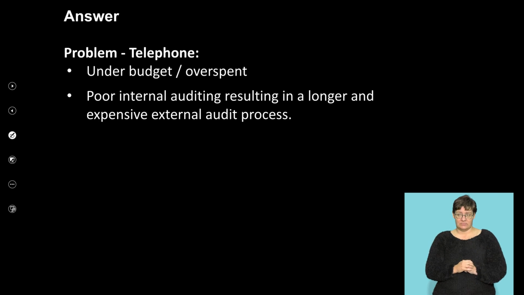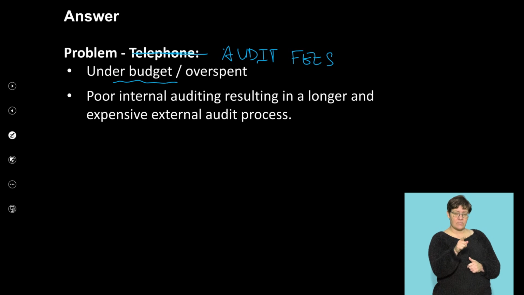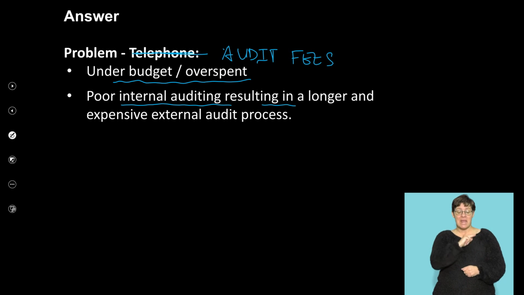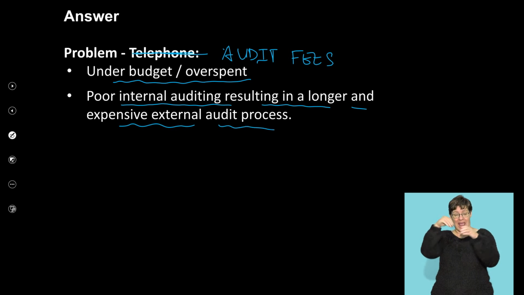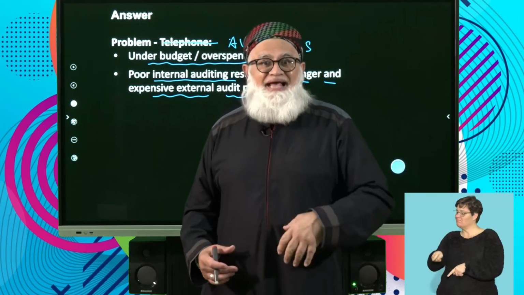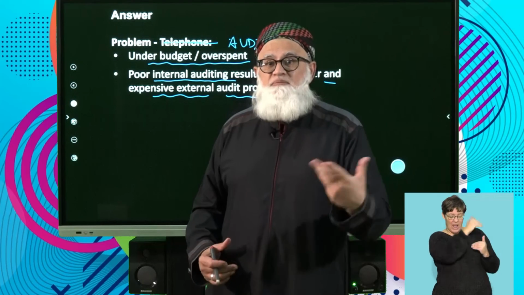So, firstly, if you're looking at this one here, our budget should be the audit fee here. Let's just correct this. Right? So we under budgeted or we overspent. It could mean poor internal auditing resulting in a longer and expensive external audit process. Remember, guys, that the internal process is done within the company, and the external process is done outside the company by an auditing firm.